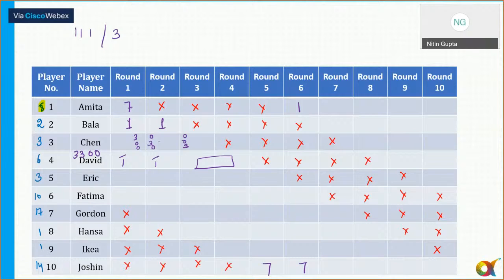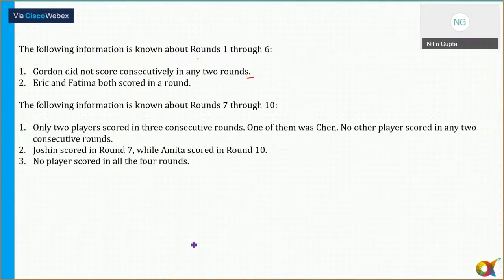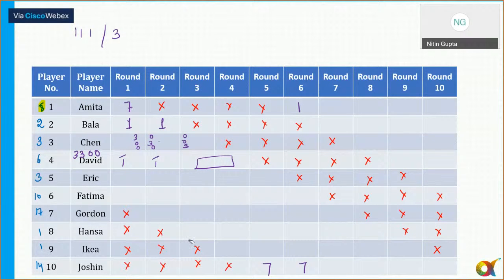Oh, there is actually something missing. IKEA has actually got 2 points after round 6. While preparing the table in this PPT, it was written as 1, but it is actually 2. So write down IKEA 2 points.